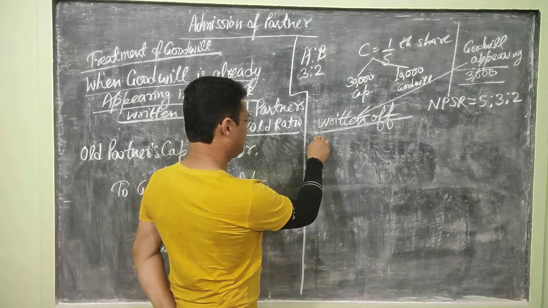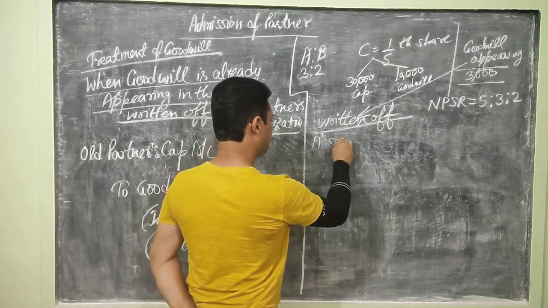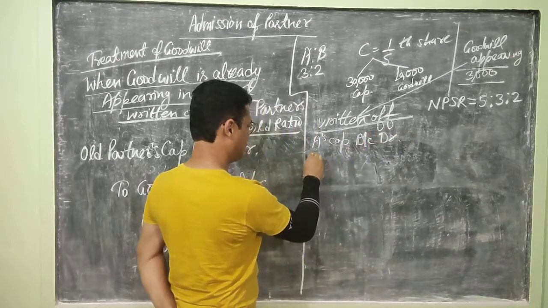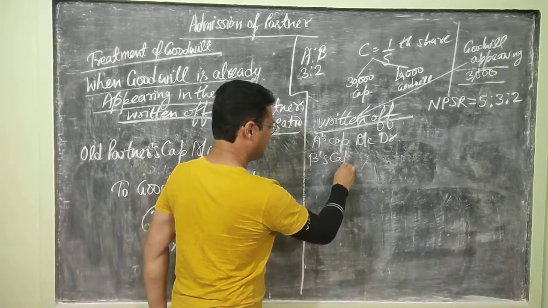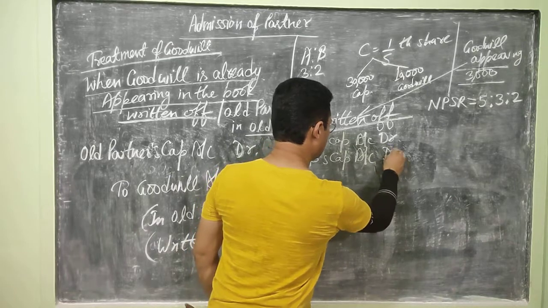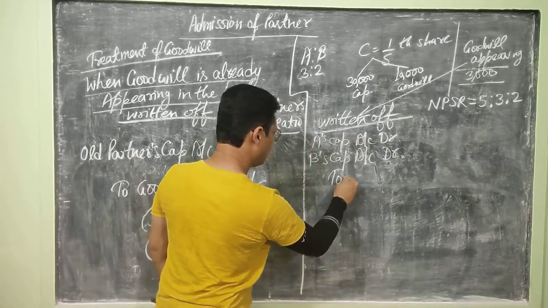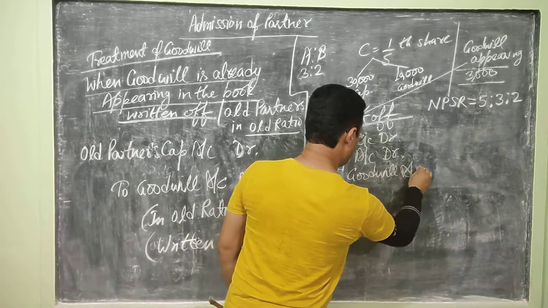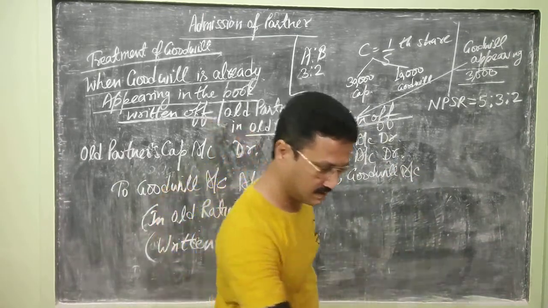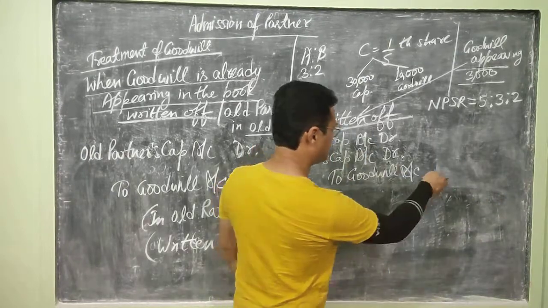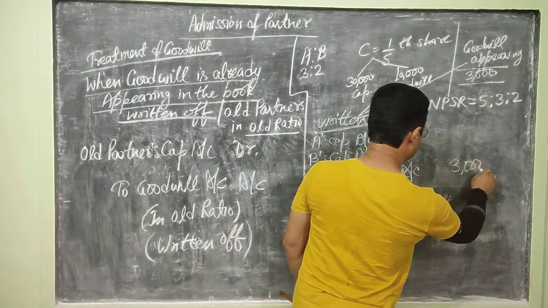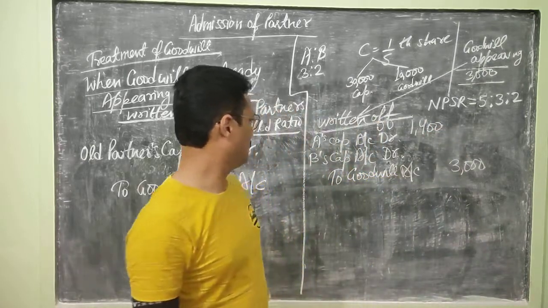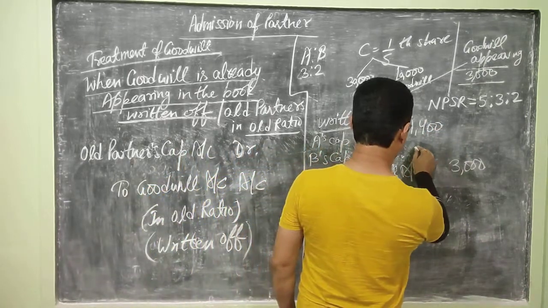So the entry will be A's capital account debit, B's capital account debit to goodwill account. The amount will be 3,000.